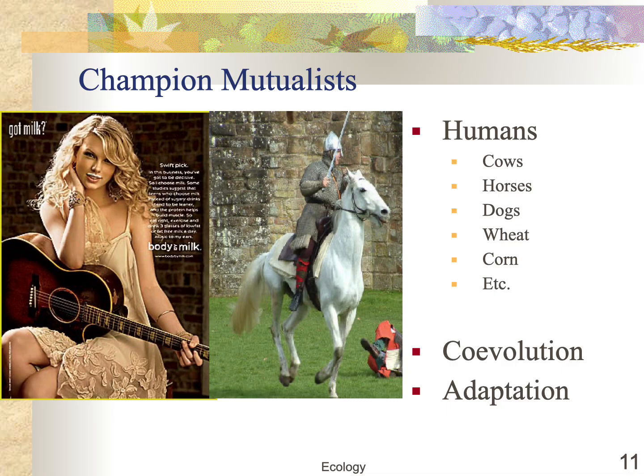Likewise, the most successful humans have used domesticated animals for transport, for farming, for warfare, all sorts of things. And of course, we've really adapted those animals genetically to suit our needs, and the same goes with plants. And so there's been this really specific mutualism between us and animals where we're working together, co-evolved, and adapted to the other.